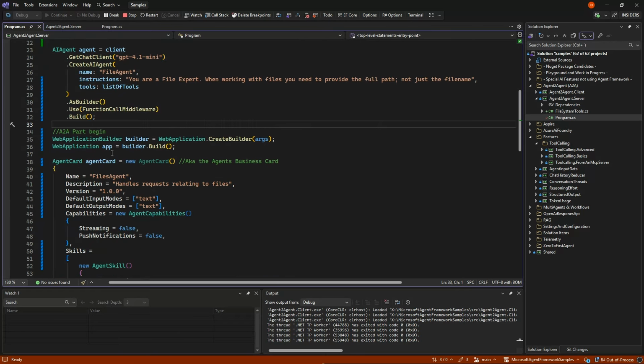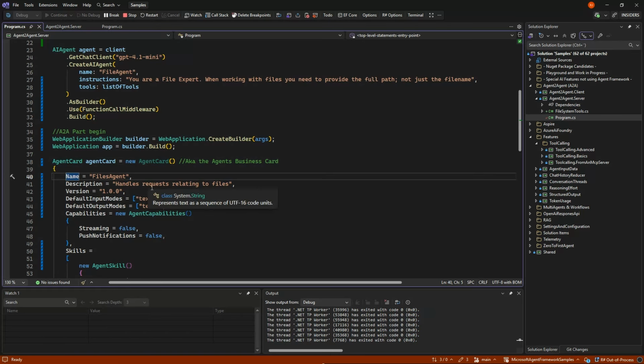But then we begin with the agent part, and the agent part, not really here. We're just setting up that ASP.NET Core can have a URL. And then we're building something called an agent card. Again, the agent's business card. So this is what is being exchanged between the two, the client and the server. So we tell, hey, I'm an agent. I'm called Files Agent. I can handle requests related to files. I'm version 1.0. My input modes are text and my output modes are text.